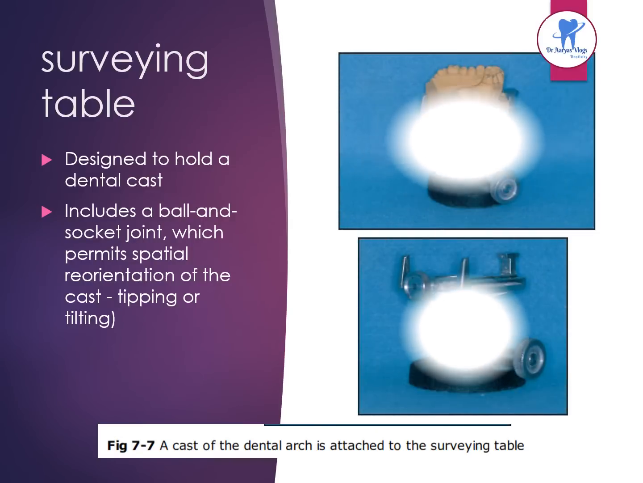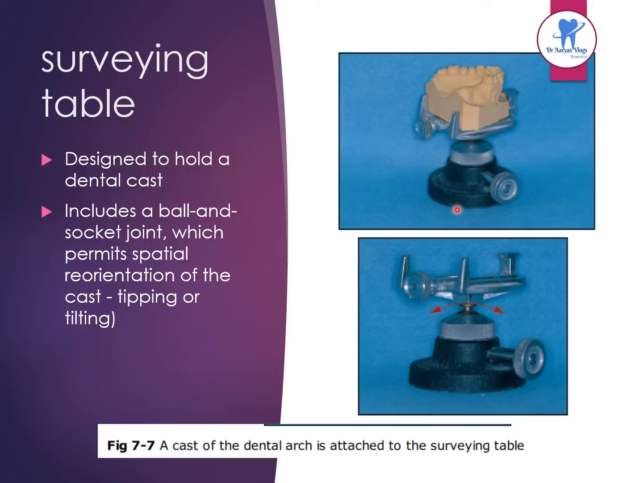Then the surveying table. This is a surveying table. The cast of the dental arch is attached to the surveying table. It includes a ball and socket joint. It permits spatial reorientation of the cast, tipping or tilting. Here is the ball and socket joint for the spatial reorientation of the cast.